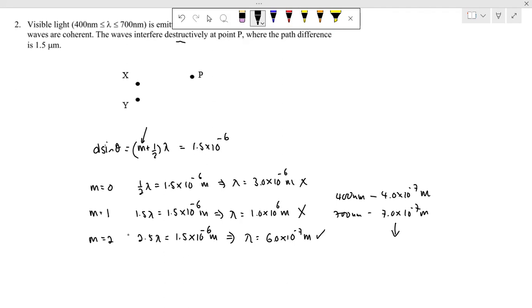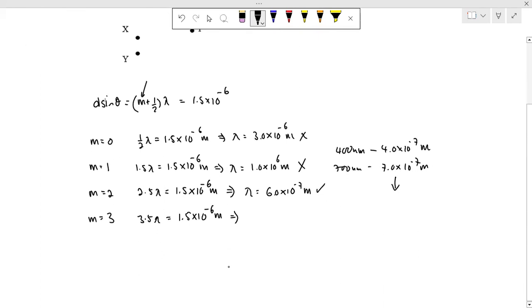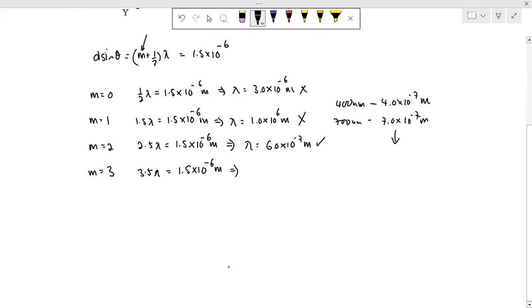Okay, next, we substitute m equals to 3. So 3.5 lambda equals to 1.5 times 10 to the power minus 6 meters. When we use our calculator, what do we get? We get lambda to be 4.2 times 10 to the power minus 7 meters. And again, yes, it lies within the visible spectrum. So this is another answer.